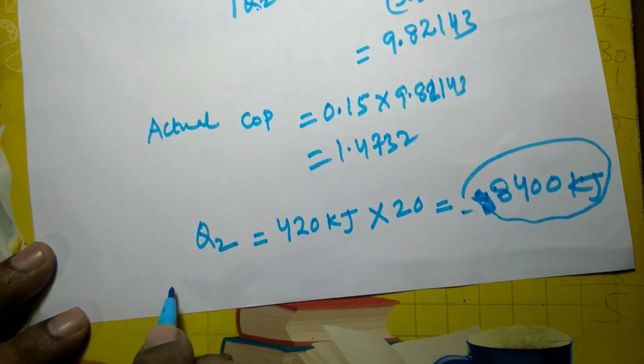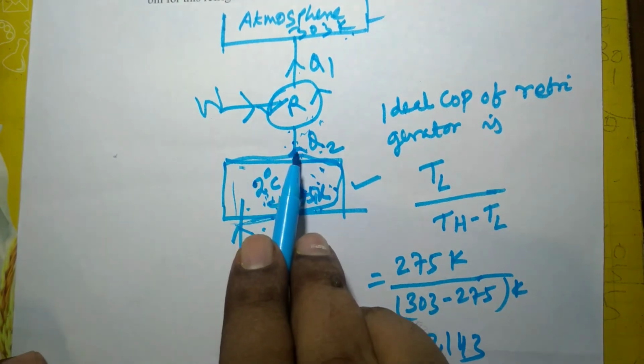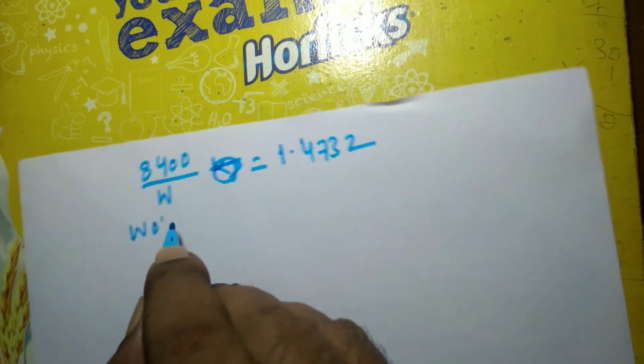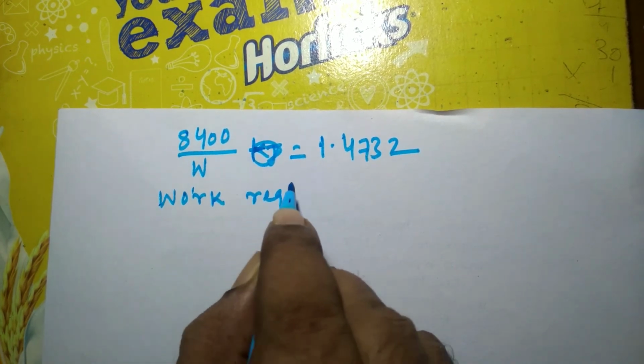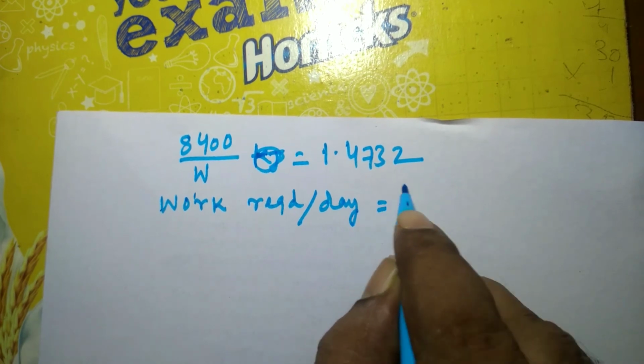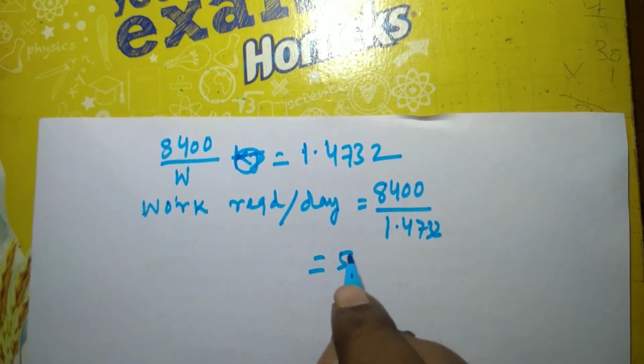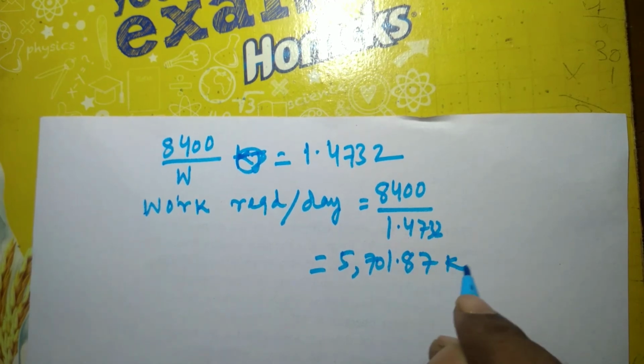So we know that COP of this particular refrigerator will be Q2 by W, that is 8400 by W, where W is the work required, is equal to 1.4732, which has no unit because COP is dimensionless. From here we can find W. So work required per day is 8400 divided by 1.4732, which is about 5702 kilojoule.